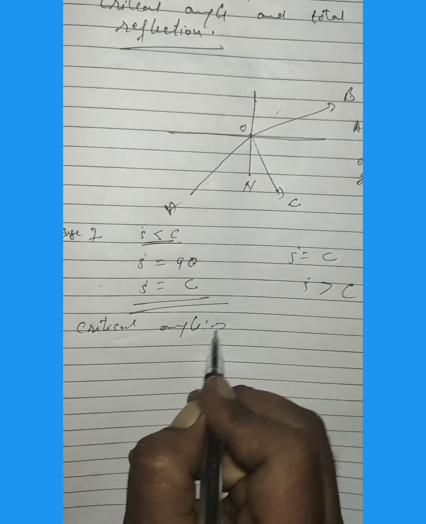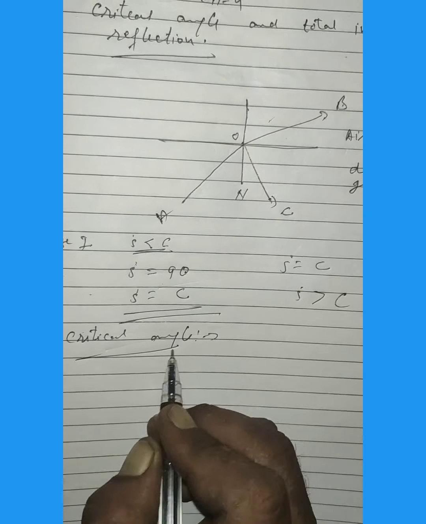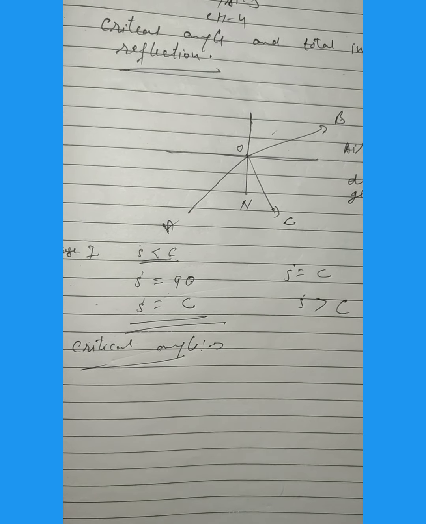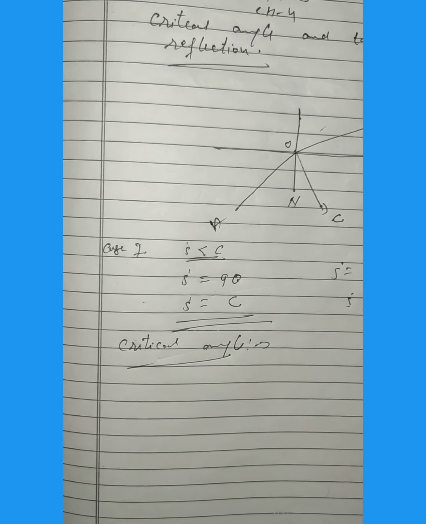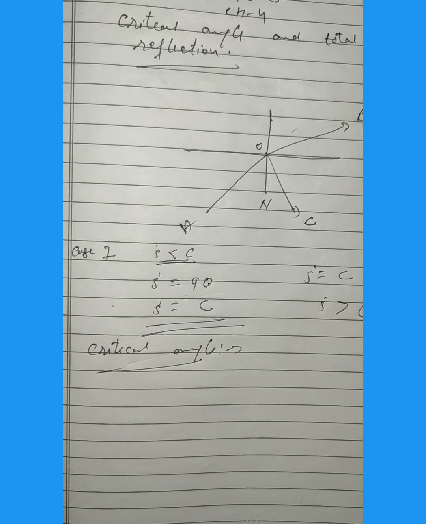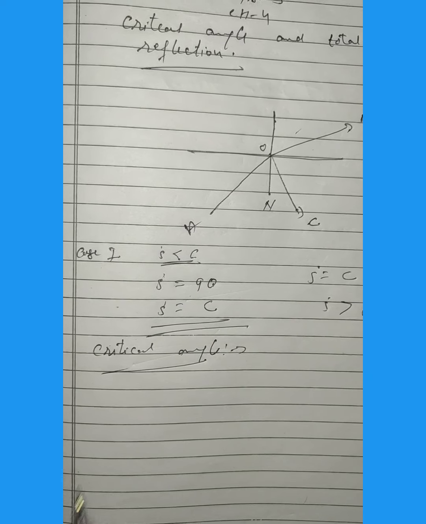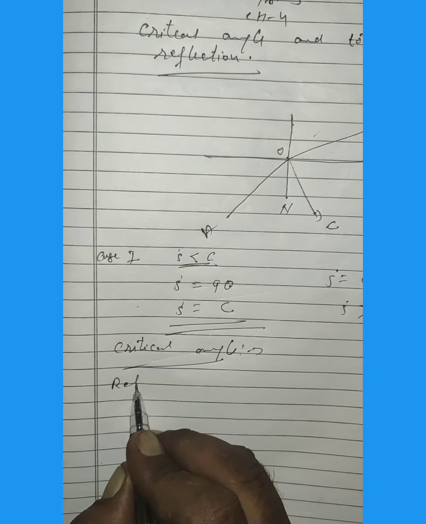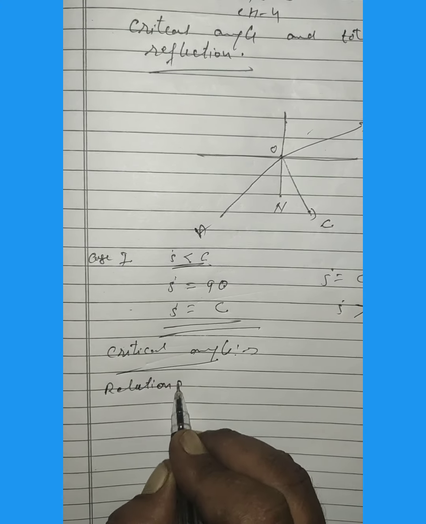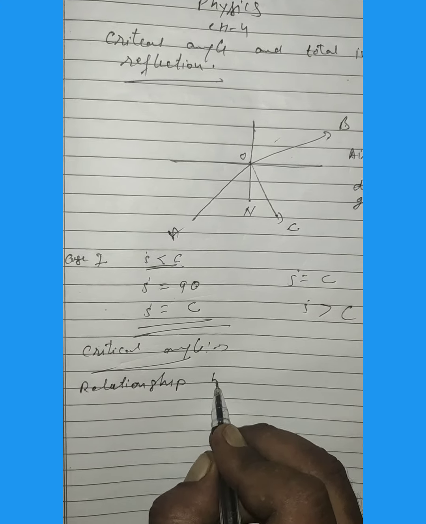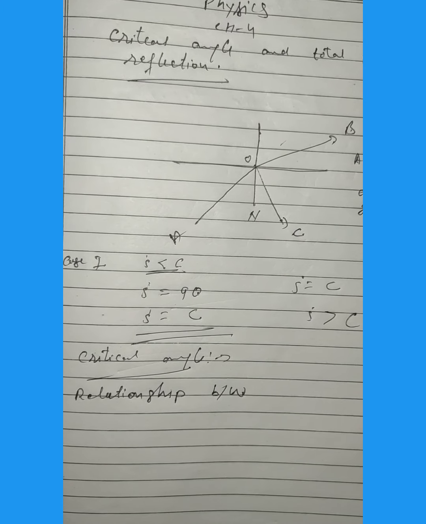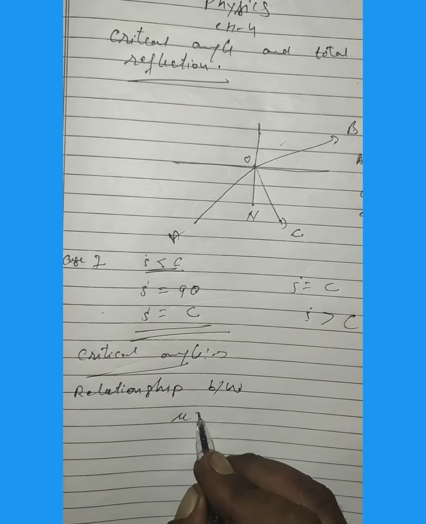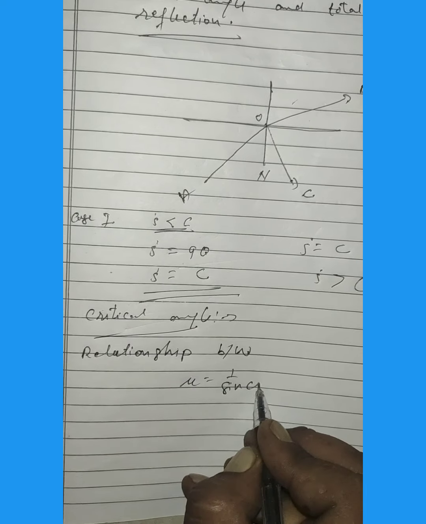Critical angle is the angle of incidence in the denser medium corresponding to which the angle of refraction in the rarer medium is 90 degrees. So what is the relationship between critical angle and the refractive index? We can say mu is equal to 1 upon sin C.